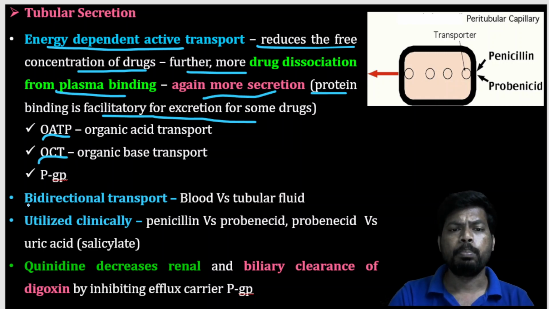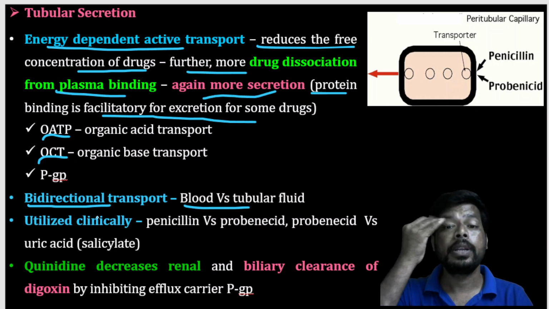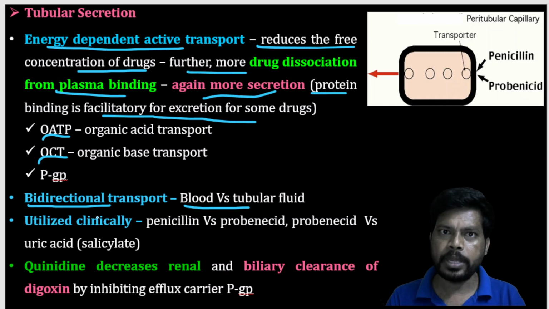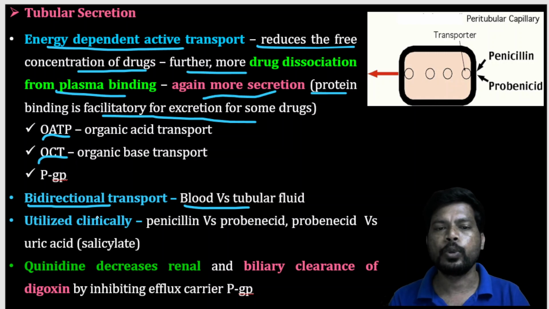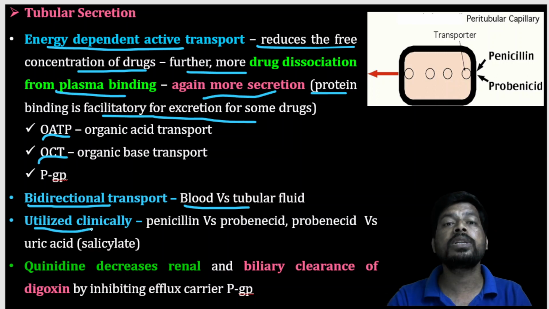Next, bidirectional transport, that is between blood and tubular fluid. Sometimes it goes to the blood, sometimes to the tubular fluid, and this is utilized clinically. Tubular secretion also has excellent clinical applications.